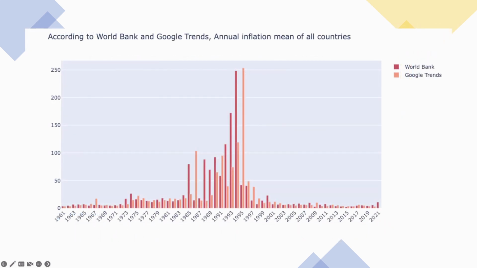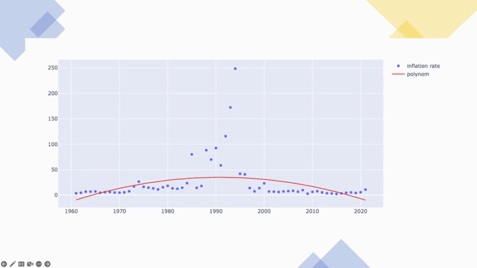I also used the World Bank dataset that is about global inflation rates. This dataset also has 2020 and 2021 values, and there are some differences from Google Trends. For example, in 1985 and 1987 the inflation rate is very different. This is the chart of annual inflation rates by year with a polynomial regression line.